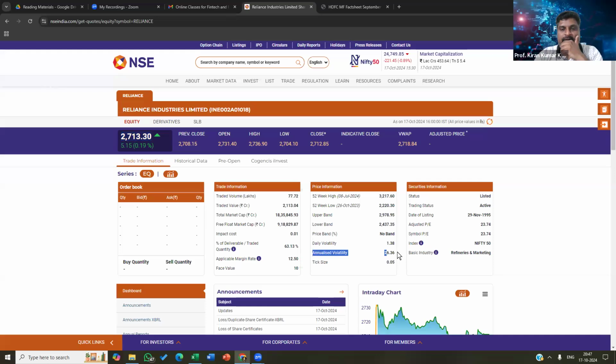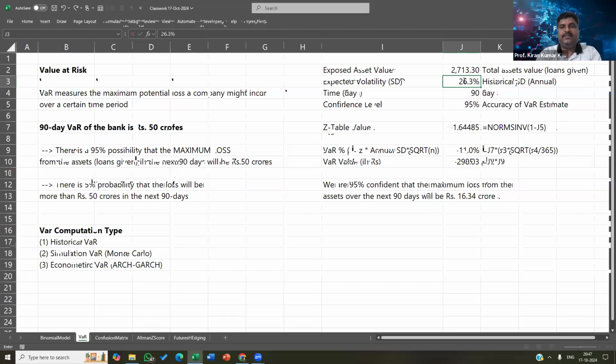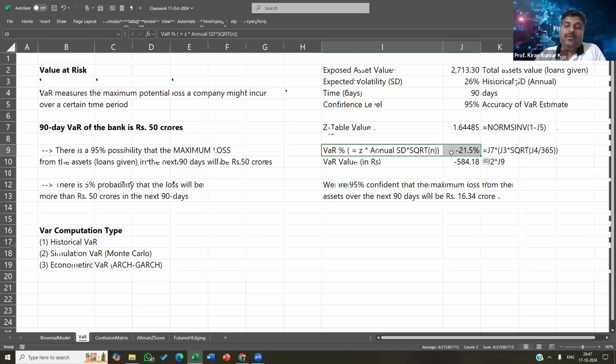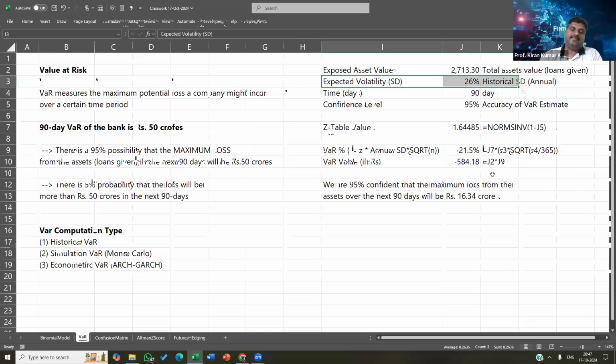You can check out here: annualized volatility, 26.36%. This is as per NSE's computation based on the last 1 year of daily closing prices. So worst case, you can expect the Reliance stock price to fall by 21%, based on the kind of fluctuation that the stock has.